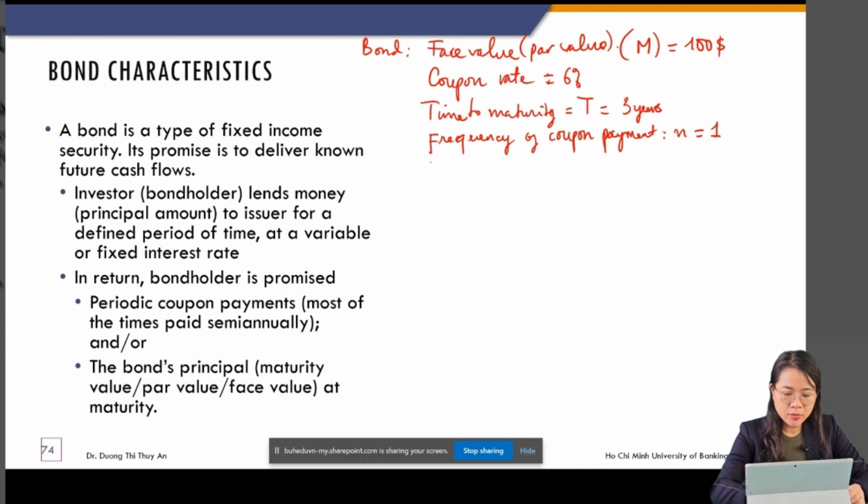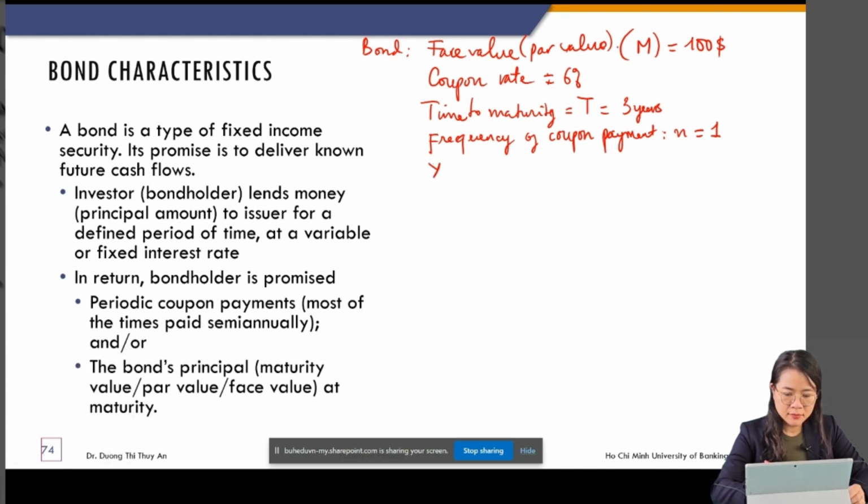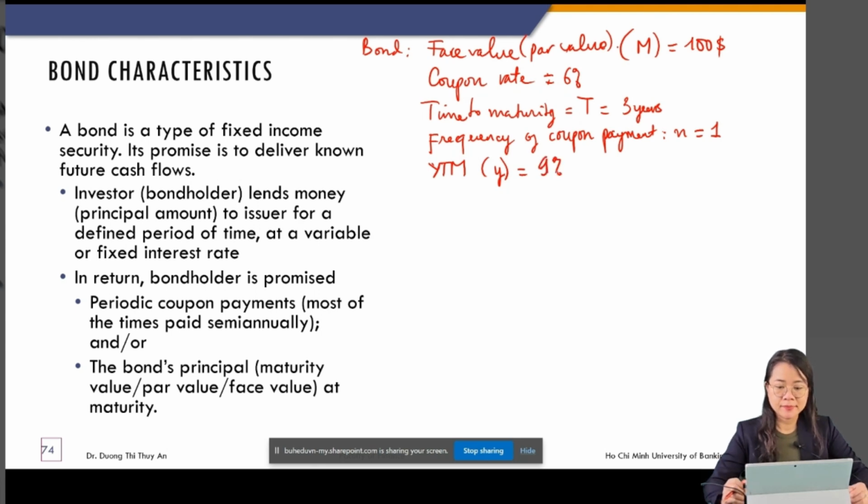And then we have the discount rate, Y or YTM, the discount rate. YTM is, for example, 9%.